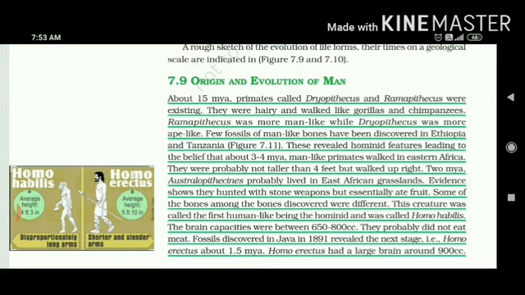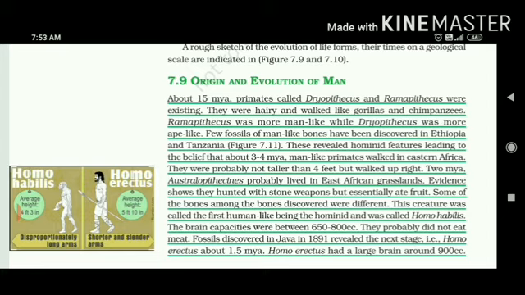What were the characteristic features of these two primates? They had hair on their body. They walked like gorillas and chimpanzees. Ramapithecus was more man-like, while Dryopithecus was more ape-like. So we can say Ramapithecus evolved from Dryopithecus.